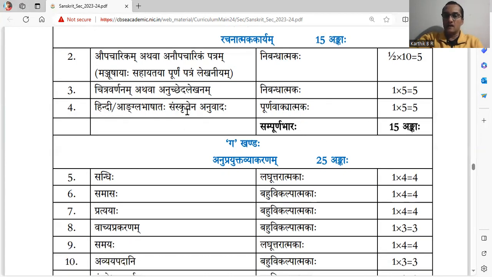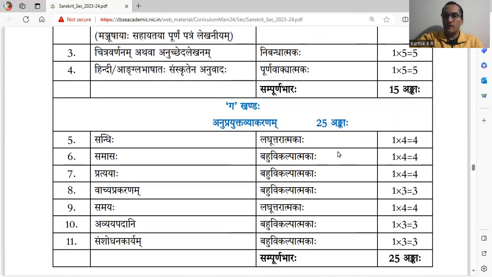Hindi Angla Bhashadaha Samskritena Anuvadaha. Translating sentences from Hindi or English to Sanskrit. In both the languages, you get the questions. Sentences in Hindi as well as in English, you have to translate that to Samskrita. Purna Vakyatmakaha, in the form of a complete sentence. 5 marks, 1 mark each. There will be generally 7 questions and you have to answer only 5. Translate 5 sentences. Totally 15 marks.